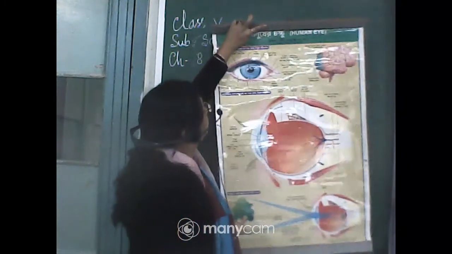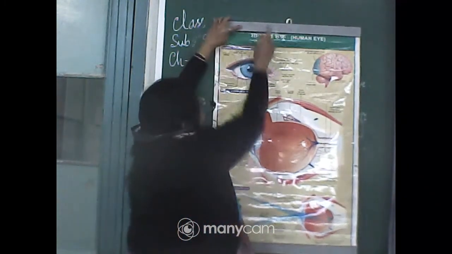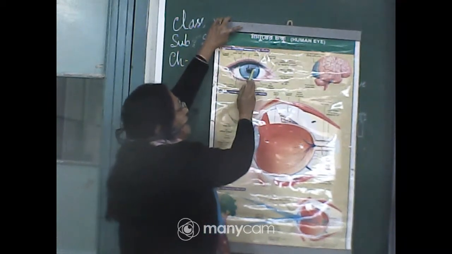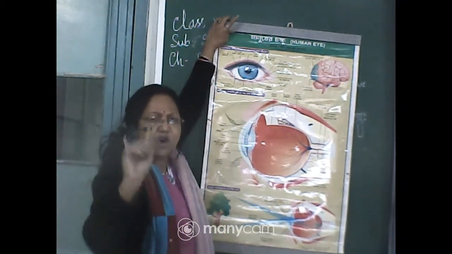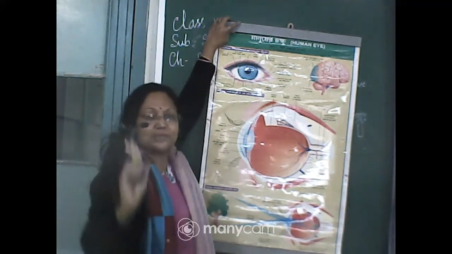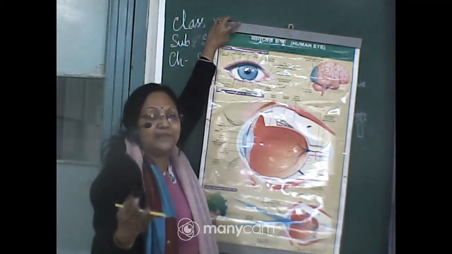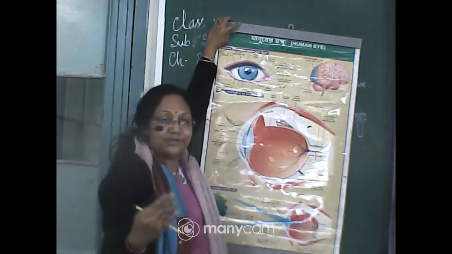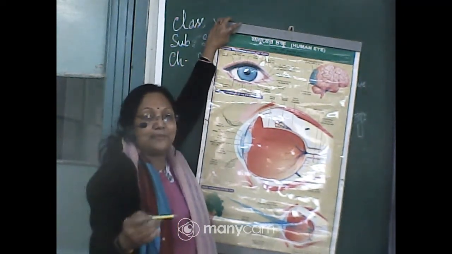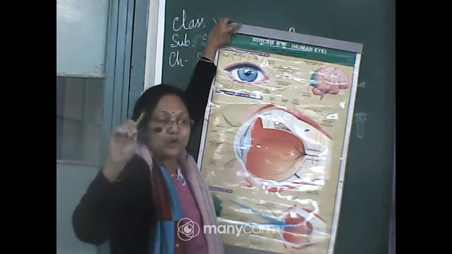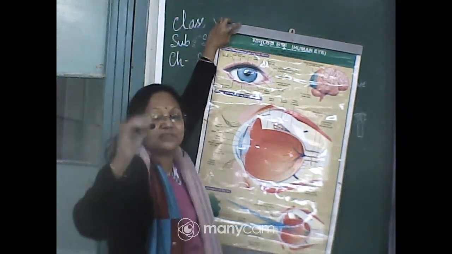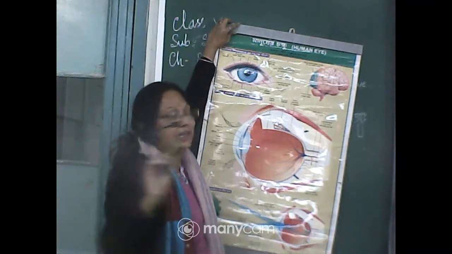Now this is the iris portion, and in between the iris there is a very small spherical portion. When you stand in front of your mirror and see your eye, there is a big spherical portion, and inside it a small spherical portion.